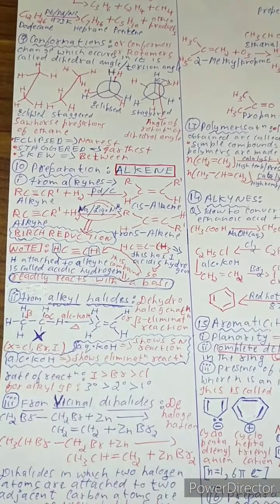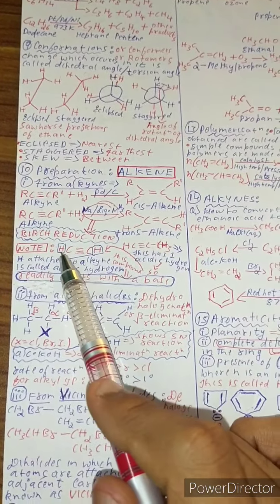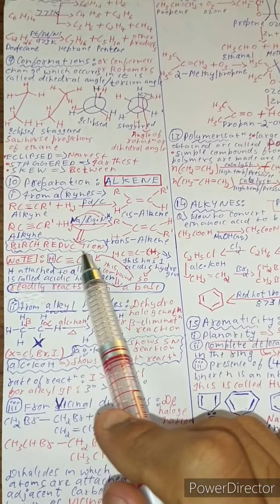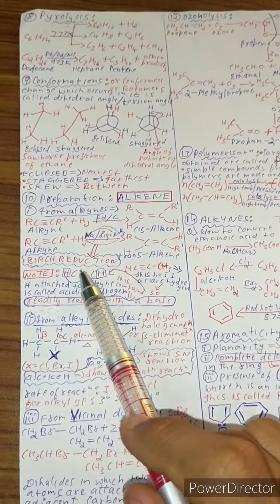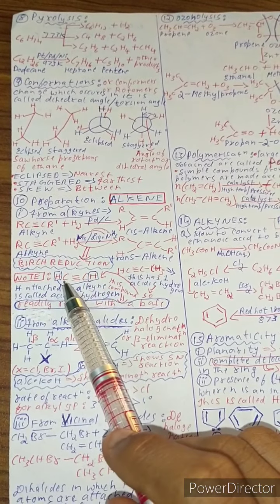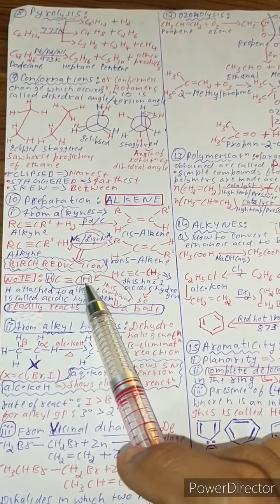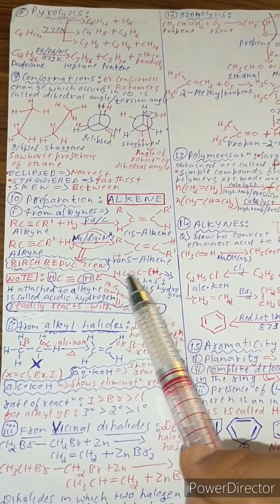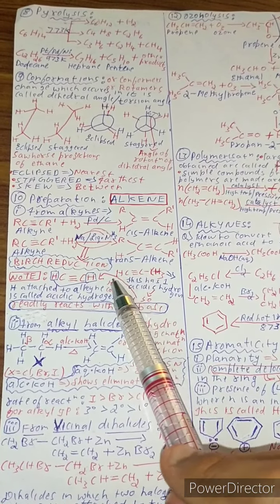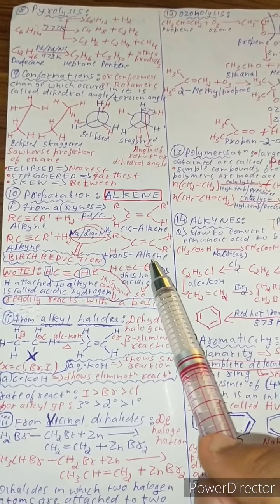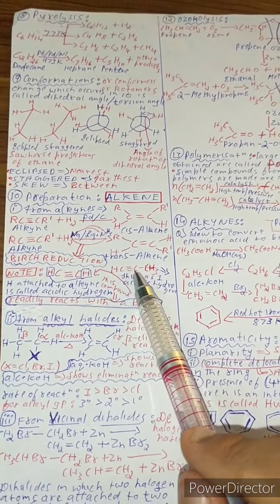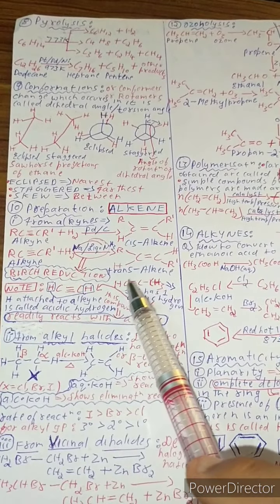And see, hydrogen, just consider this compound and these 2 hydrogen are attached to the alkene, and it's called acidic hydrogen. See, hydrogen which are in terminal position are called acidic hydrogen, and in this there are 2 terminal hydrogen, so yeah, it's called acidic hydrogen, 2 terminal hydrogen. But in this compound there is no 2 terminal hydrogen, only 1 terminal hydrogen. This hydrogen is attached to the carbon, and that carbon is attached to this carbon. No, the hydrogen which is directly attached to carbon.